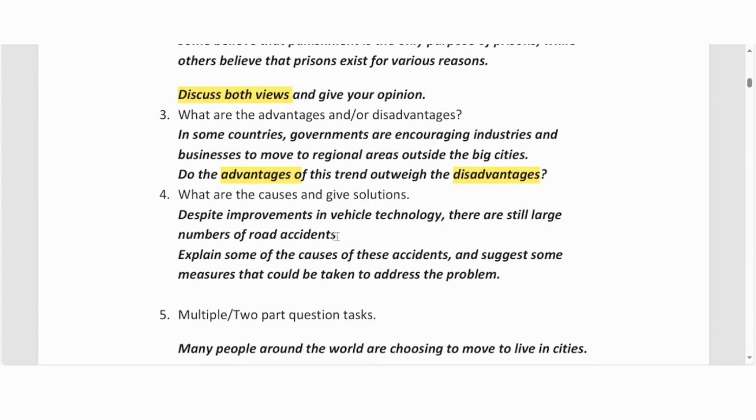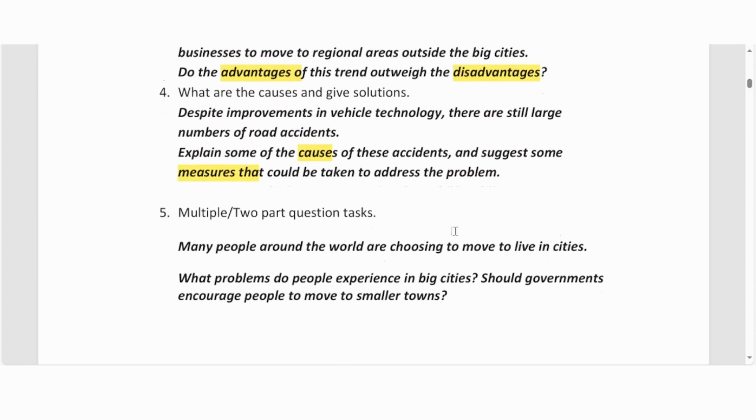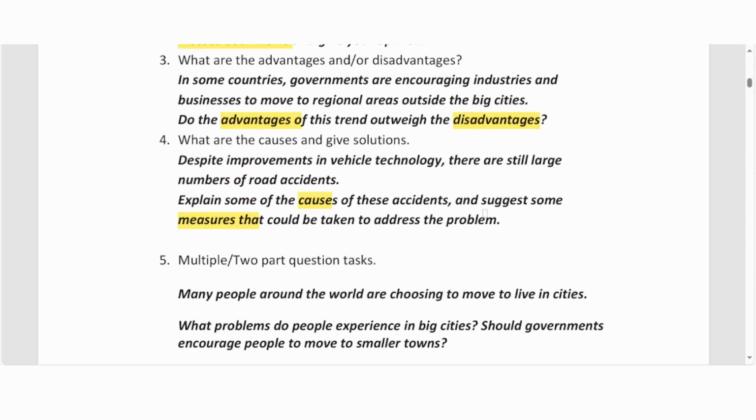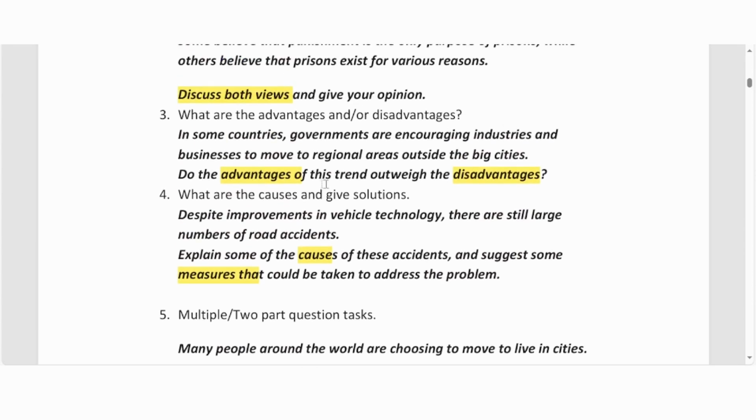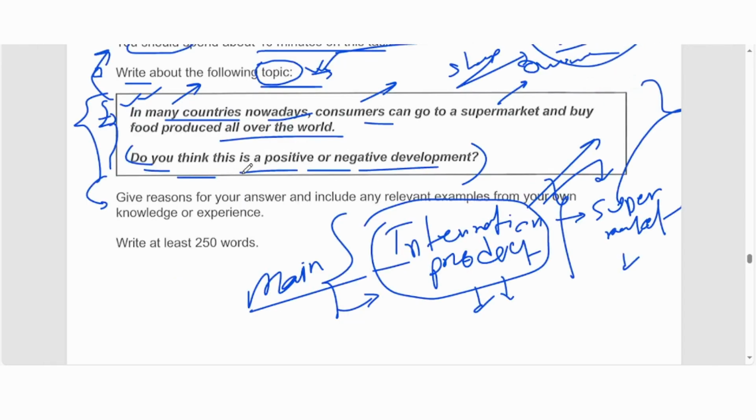And then another question type is cause and solution, right? Suggest some measures, cause and solution. And another question type is multiple. There is another question type, advantage, disadvantage, or positive, negative. It's kind of the same, but not exactly. I'm going to show you what to do for both. But here, not advantage, disadvantage. Here they're talking about positive or negative.